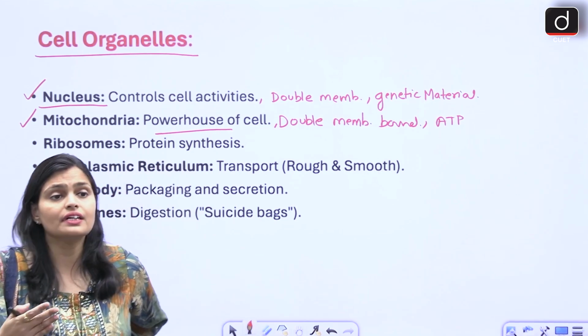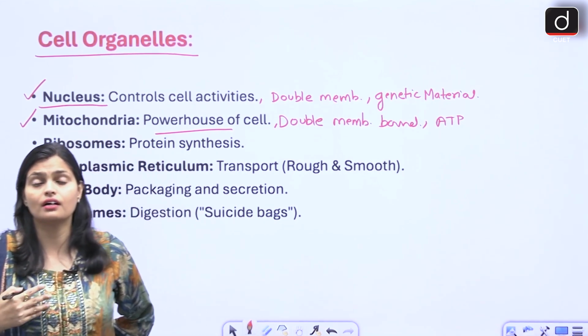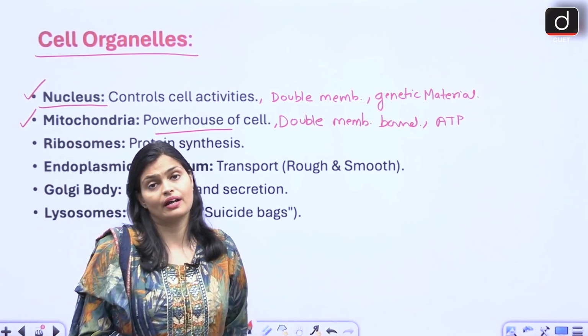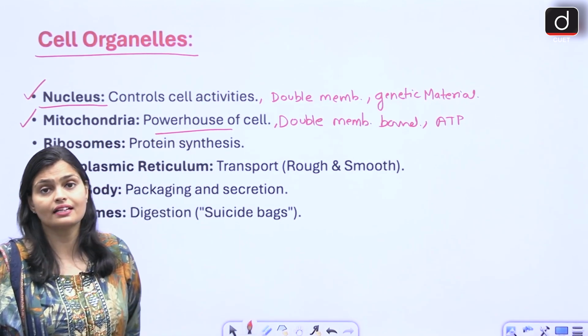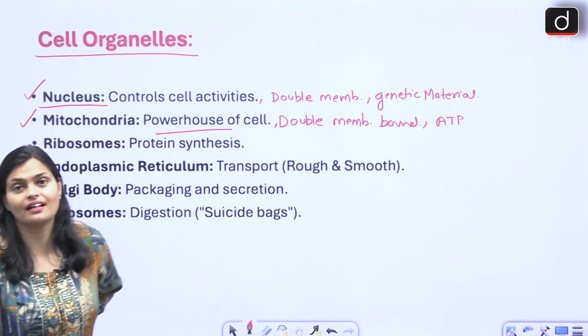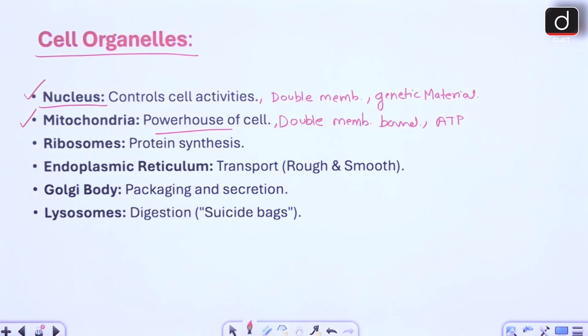So whatever energy we have in our body, all the energy is produced by the mitochondria. जैसे electricity आता है ना electric house से, तो उसी तरह energy in our body comes from the mitochondria.